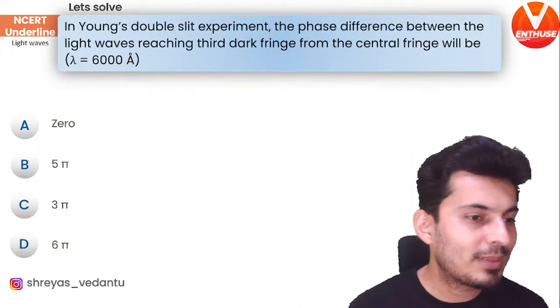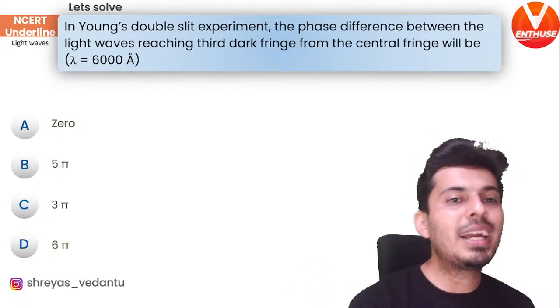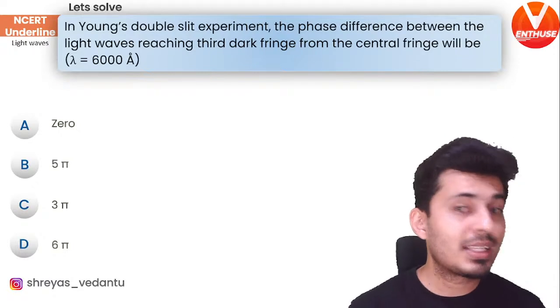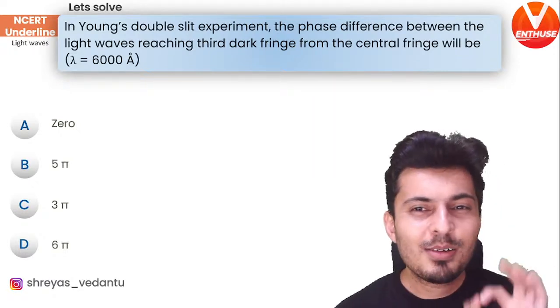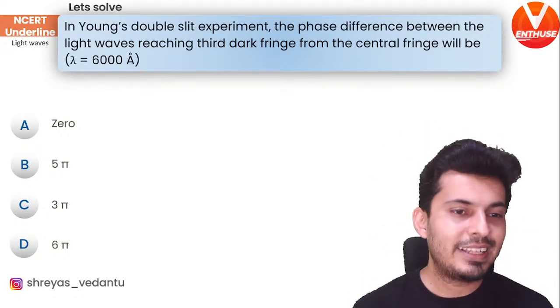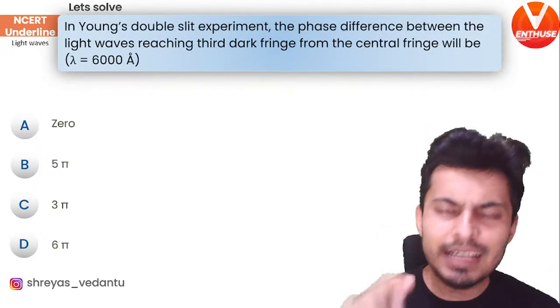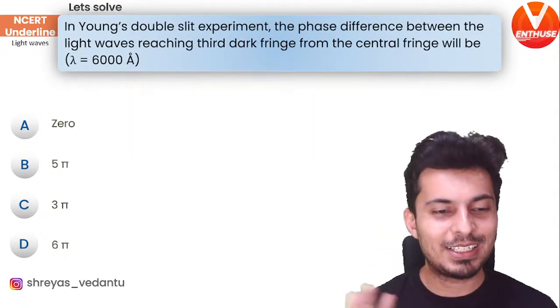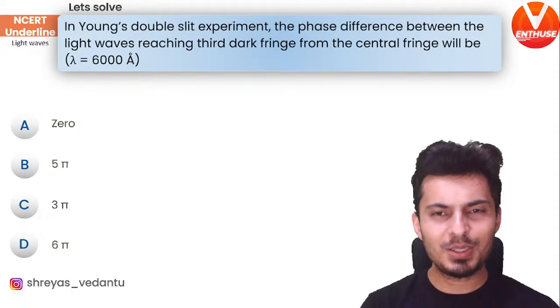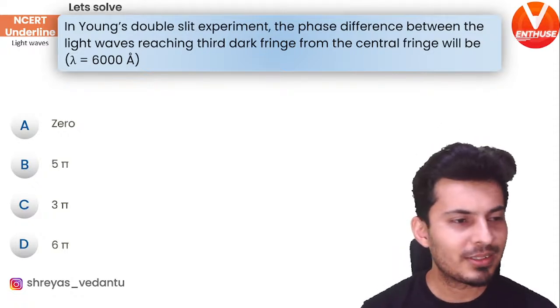Is that okay, Salva Kumar? Okay, so in Young's double slit experiment, the phase difference between the light waves reaching the third dark fringe from the central fringe will be how much? Let's see how many of you can get this. Very easy, but tricky question. Many students are going to make a mistake. I know that. But it's okay.